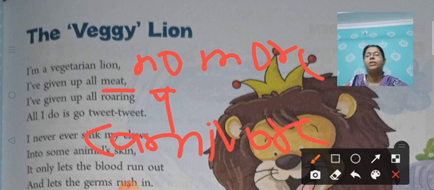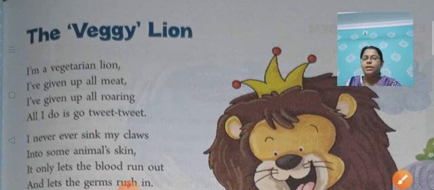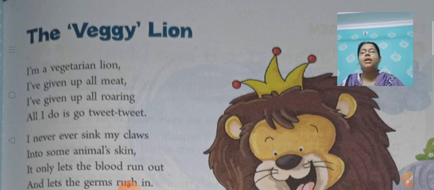What does carnivore mean? Carnivore means the animals who eat only flesh of other animals. They don't eat any plants or vegetables. So what is this lion saying here in the poem? That he has become a vegetarian lion and has given up all meat, right? That means it doesn't eat another animal's flesh anymore. Given up means surrendered. That means he doesn't do that thing now.